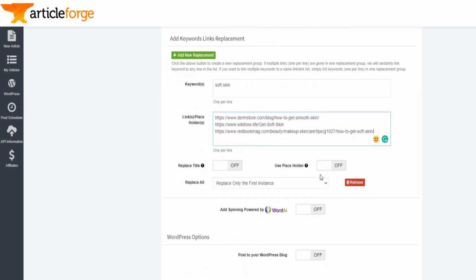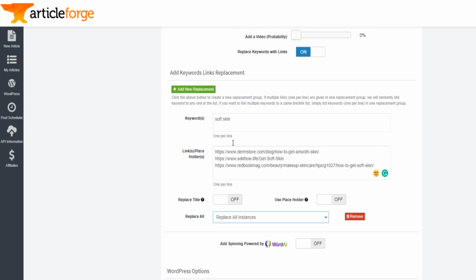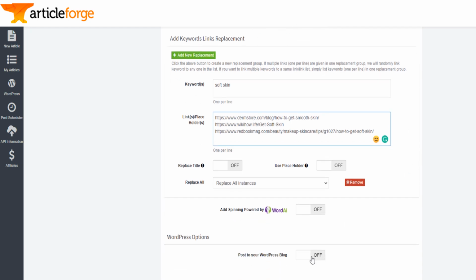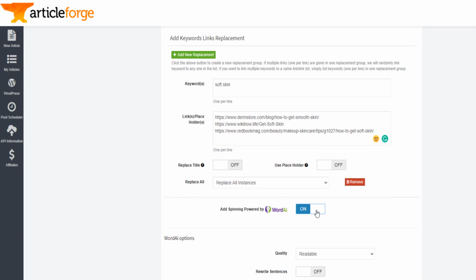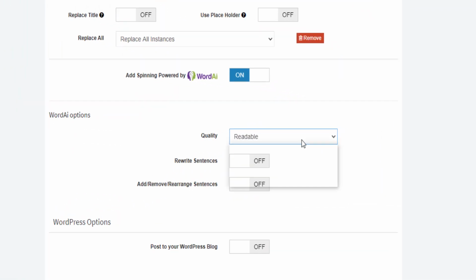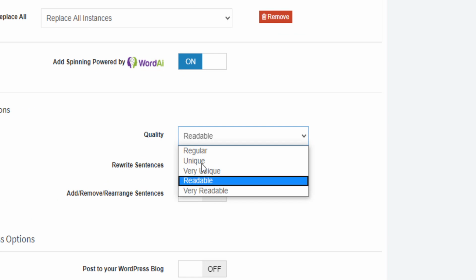I want to replace all instances where you see the keyword soft skin with these external links. You will see at the end how the result will look. Now, if you have a Word AI account, you just activate it and select the mode. You have the very readable mode, the regular mode, and the very unique mode.